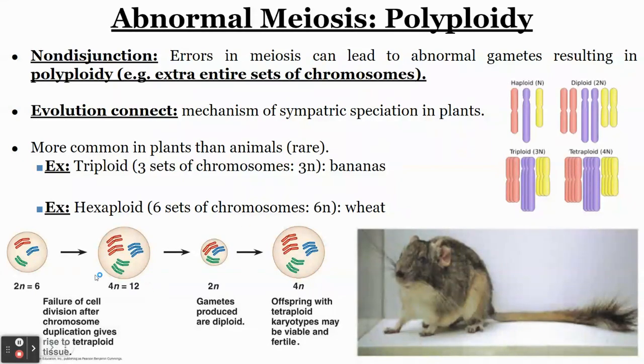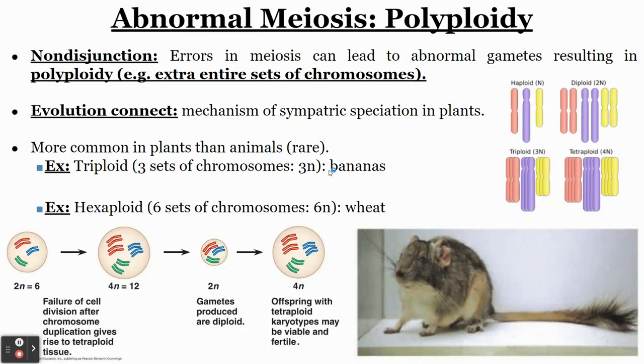So what happens is this leads to the formation of an organism that was diploid before, but now that organism has become tetraploid, all because of an error in meiosis that led to basically this doubling of chromosomes, which leads to gametes that are 2n. And when you combine 2n together, you get 4n in the end. So you get an individual that is a tetraploid rather than a diploid.